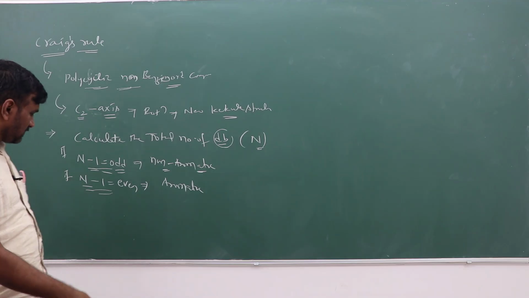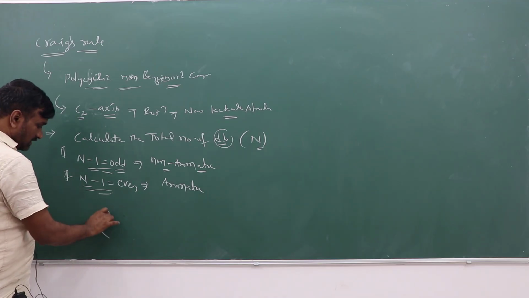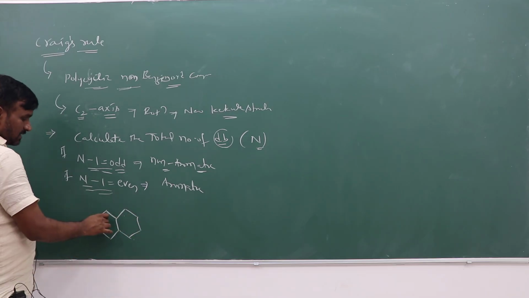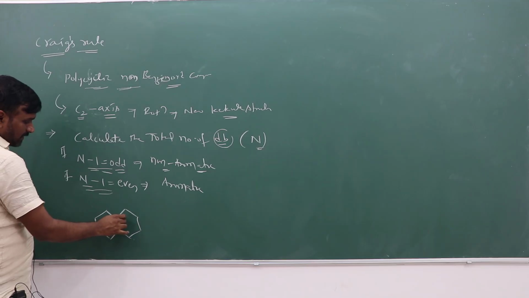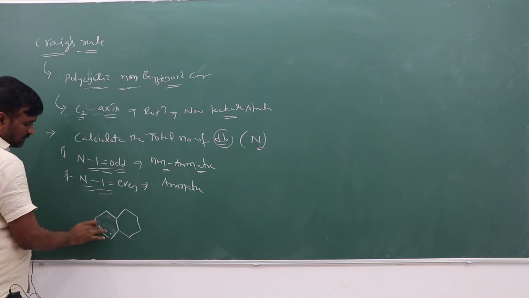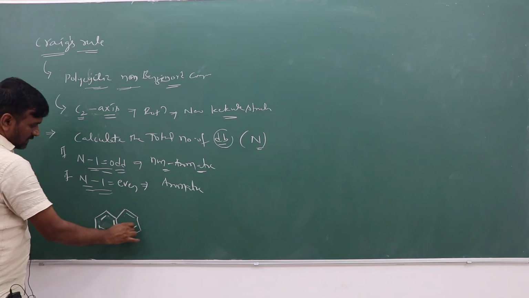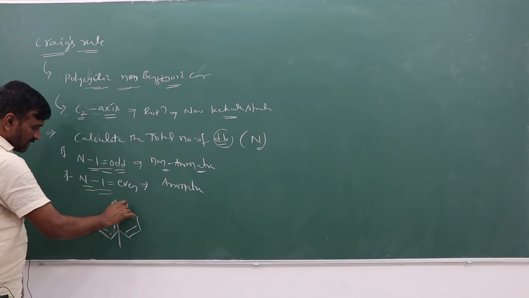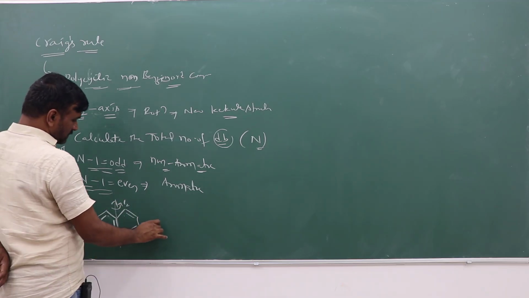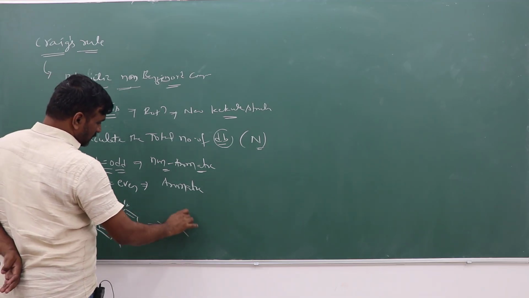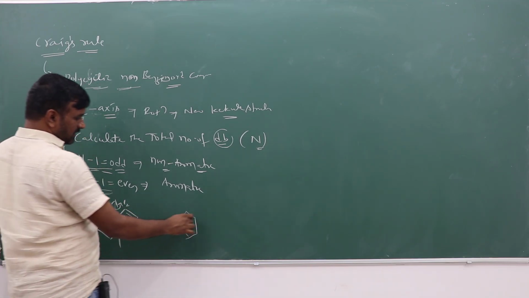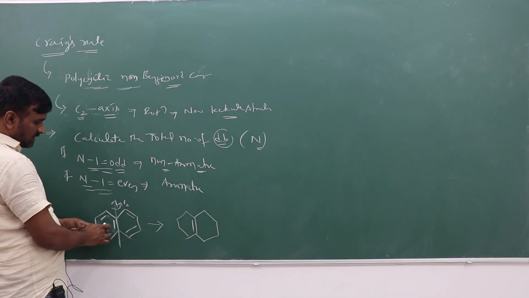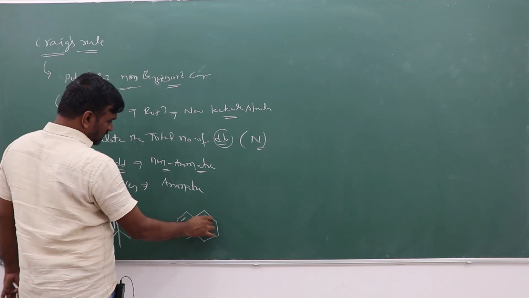Suppose we take the double bonds like this. Suppose it is benzene, and you select a C2 axis. What will happen if the rotation takes place? The same structure is produced, with this double bond in this position.